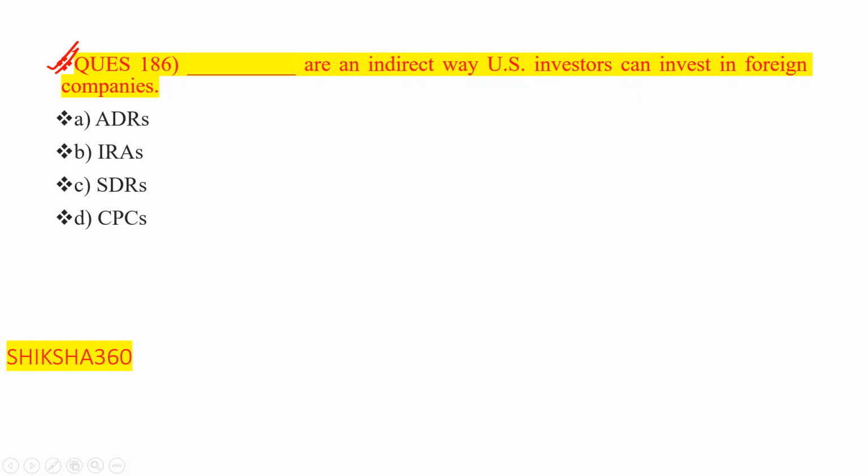So what is the correct answer here? That is ADRs, American Depository Receipts. So this one is our answer. American Depository Receipts, that is ADRs, are an indirect way US investors can invest in foreign companies.